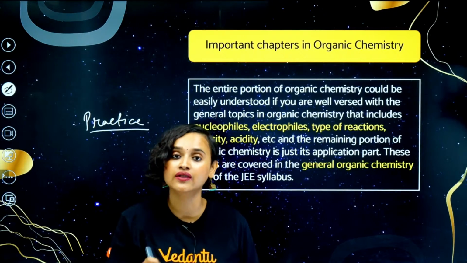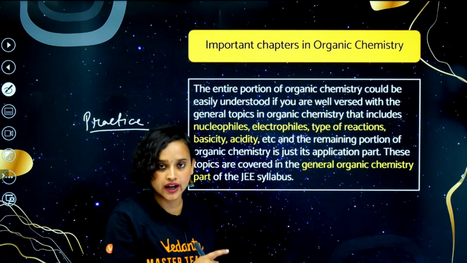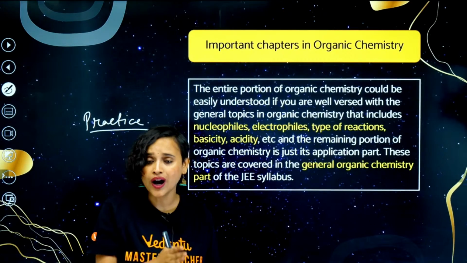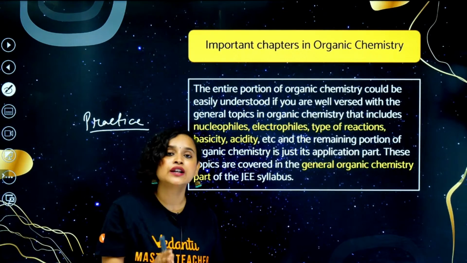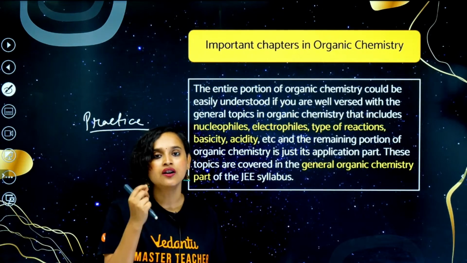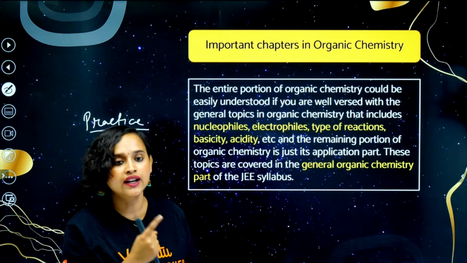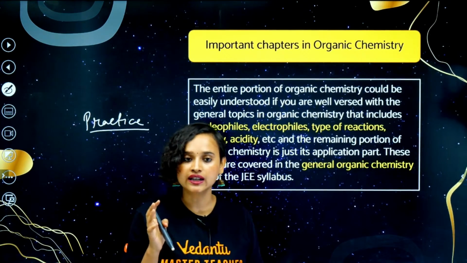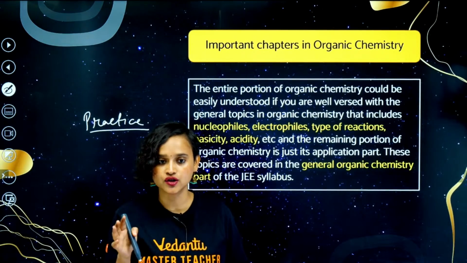It's very, very important to clear organic. Organic might take a lot of time while you are in the examination hall, but if you practice, you will be faster with the organic part. Getting it, everybody?